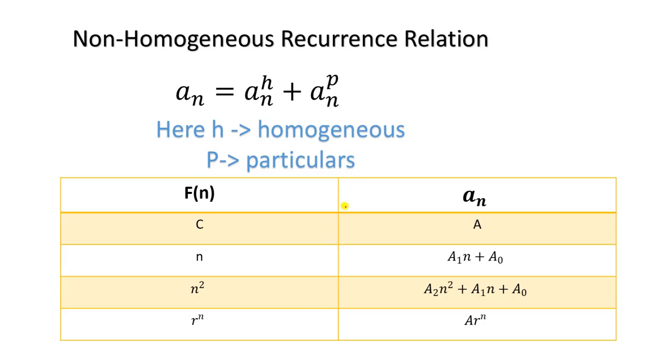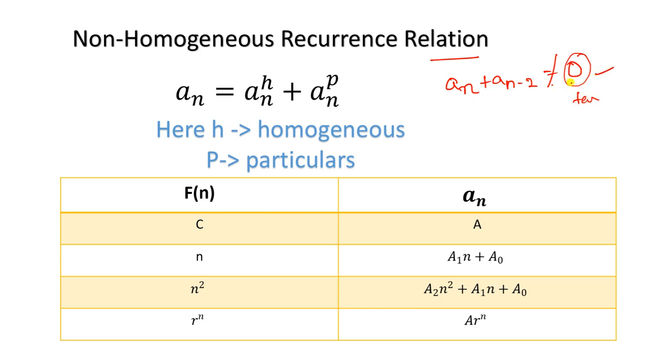What do you mean by non-homogeneous recurrence relation? I already explained. If any particular recurrence relation equation is not equal to 0, that means in the place of 0 there is some value, either a constant value or an n value or an n square value, some particular term will be there.